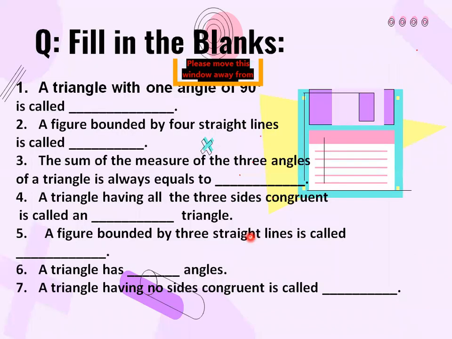Very good. The answer is scalene triangle. A triangle having no sides congruent is called scalene triangle.